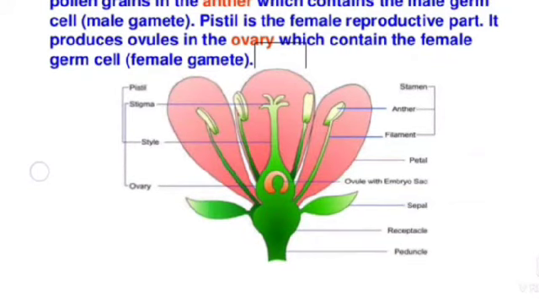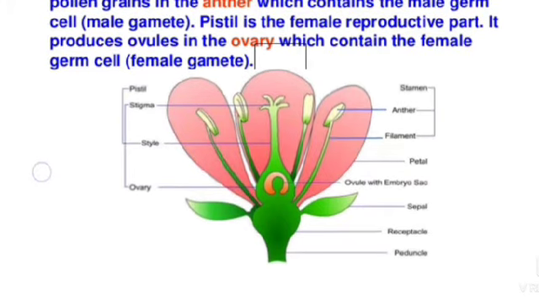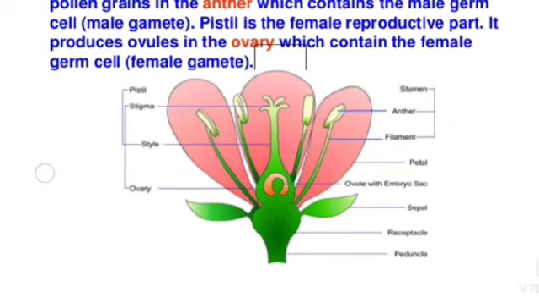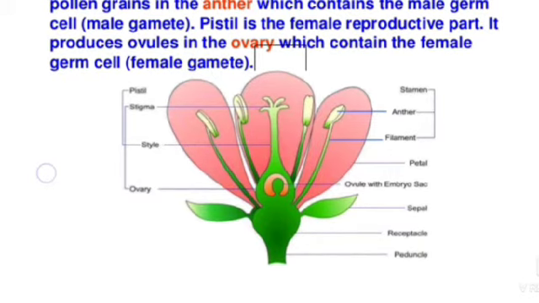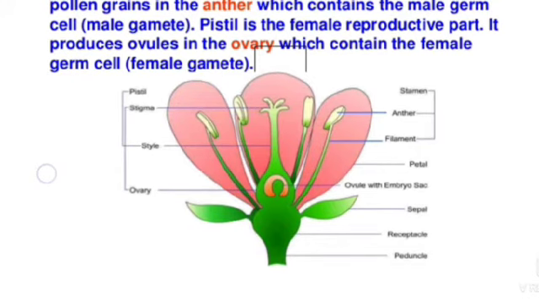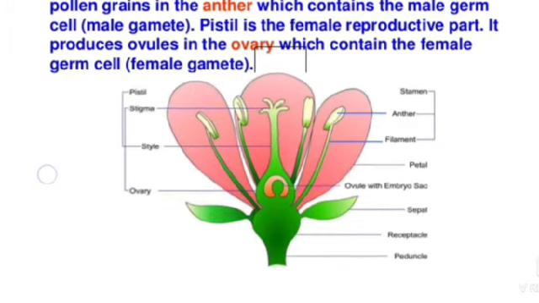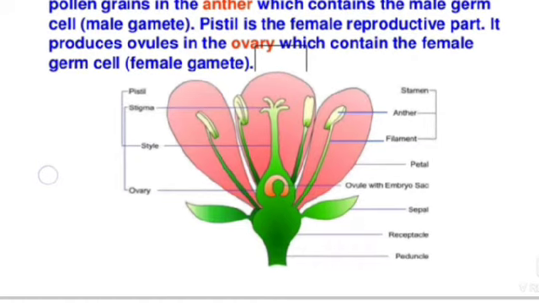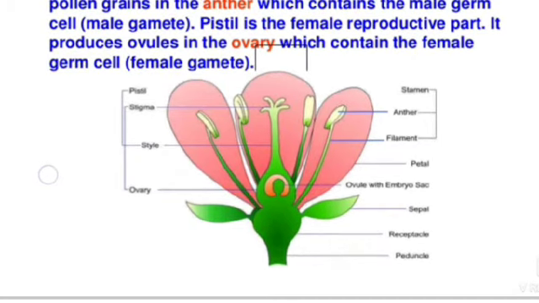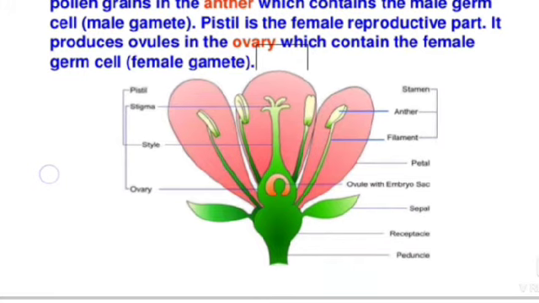Parts of a flower. A typical flower consists of the following parts. Sepal: it is the outermost fold of the flower. It is usually green in color, but in some flowers it may be colored to attract insects. It protects the inner whorls of the flower. Petals: it is the second whorl of the flower and consists of colored petals. Being colored in nature, they attract various insects and animals for pollination.